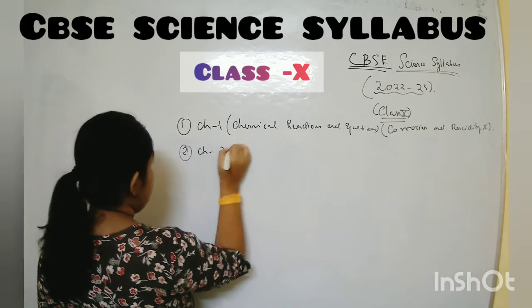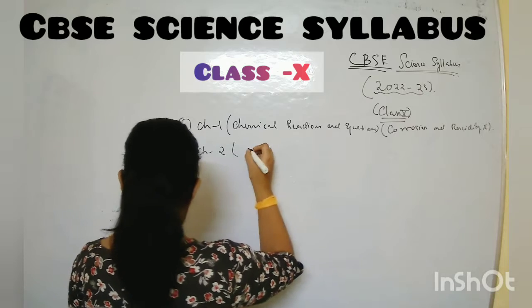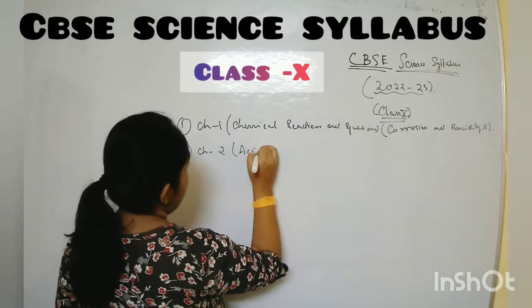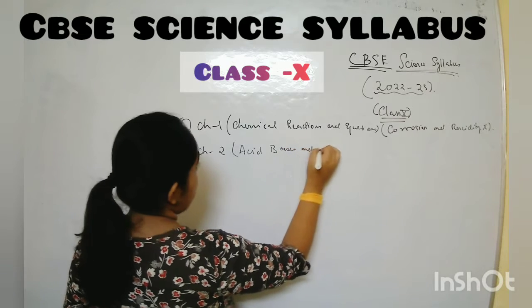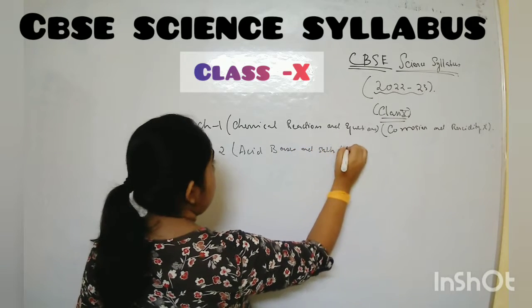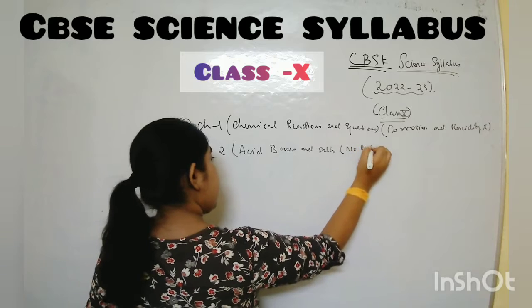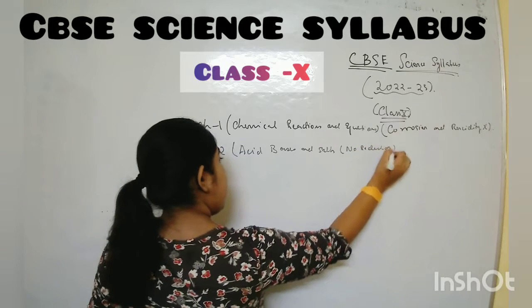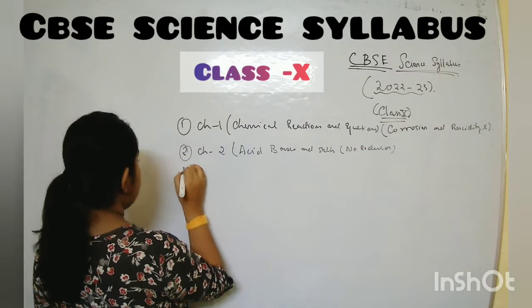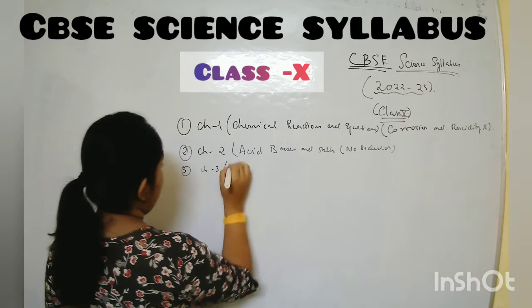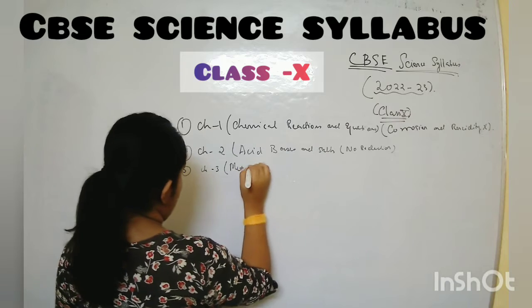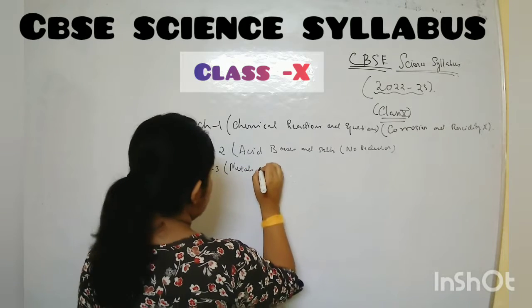Chapter number 2, that is acid, bases and salts. Here no reduction. Please mark with me or write with me. Chapter number 3, that is metals and non-metals.